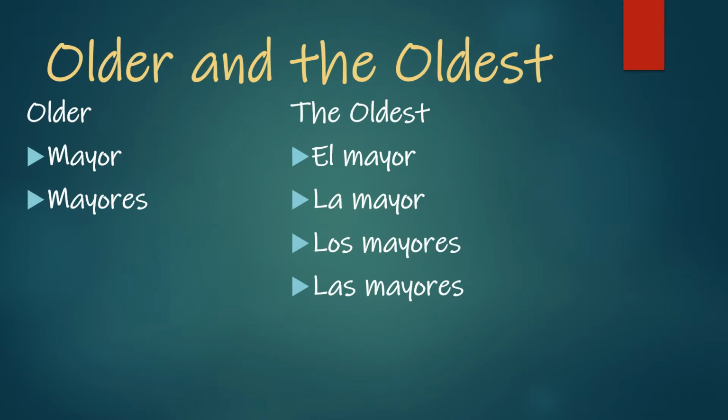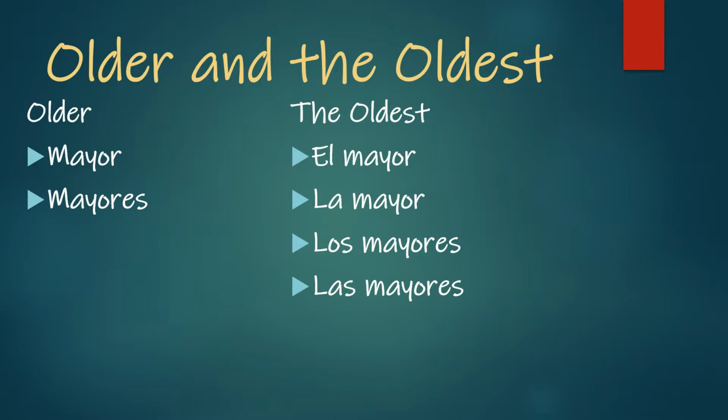All right. Now we have older and the oldest. These are talking about family members. So older would be an adjective to say, oh, he is my older brother or my older siblings, something like that.